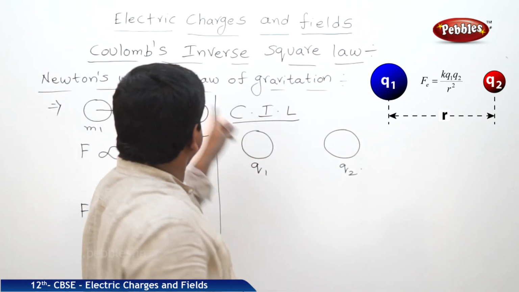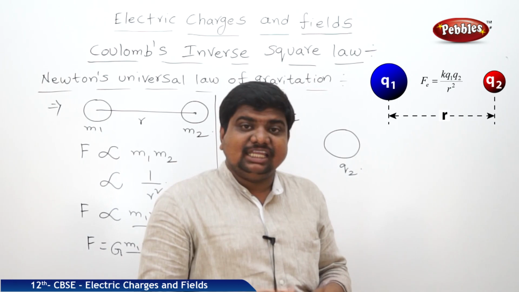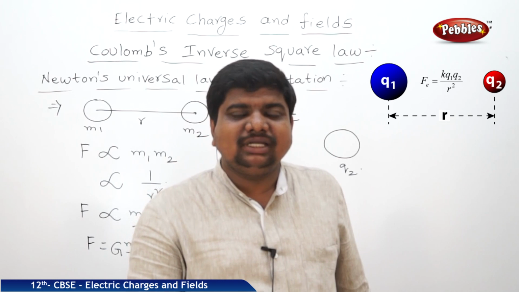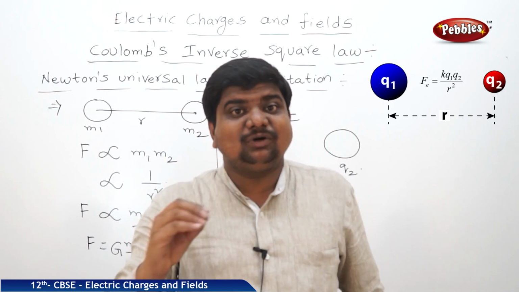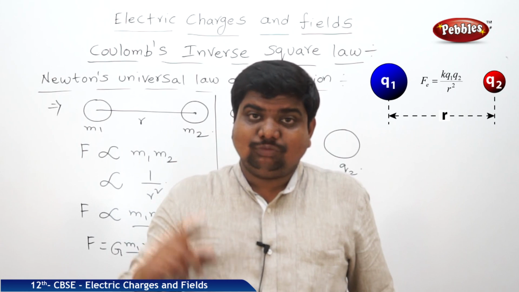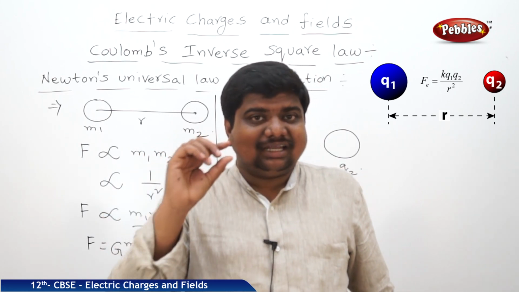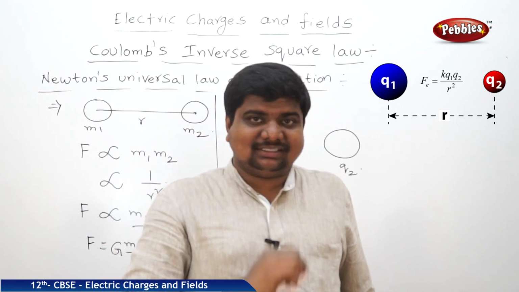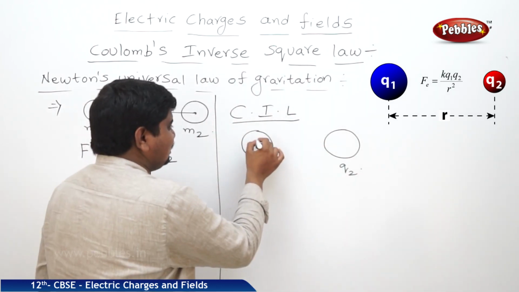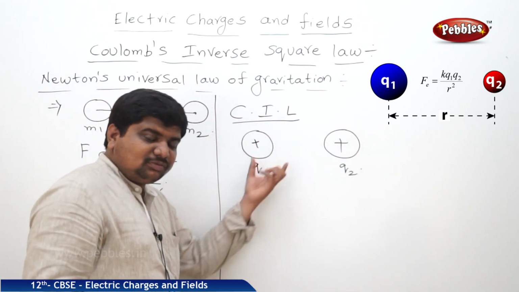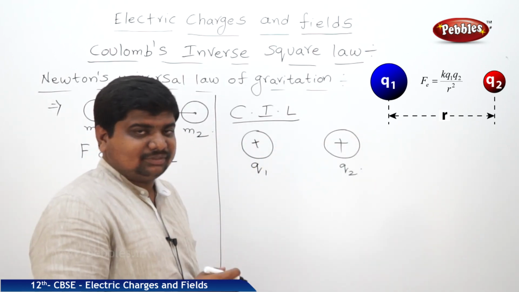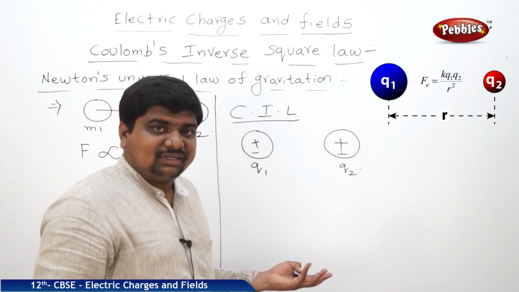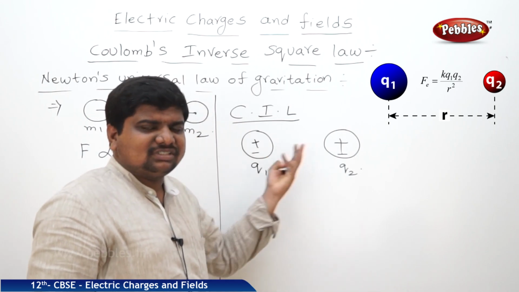The only difference between Newton's law and Coulomb's law is that in Newton's law, it is always a force of attraction. But in the case of Coulomb, it is not only attraction, there may be a possibility for the force of repulsion. Why? We already said that unlike charges attract each other, like charges repel each other. Suppose these two charges are positive and positive, what is the force between these two charges? Force of repulsion. Suppose these two charges are negative and negative, what is the force between them? Again force of repulsion.